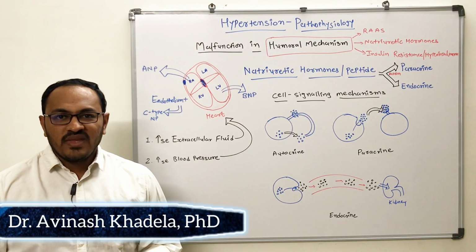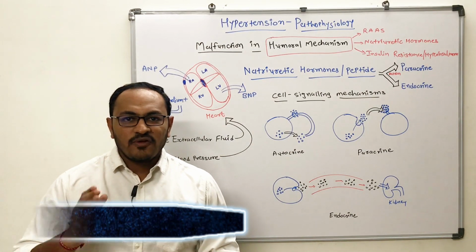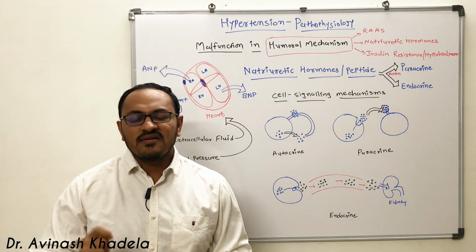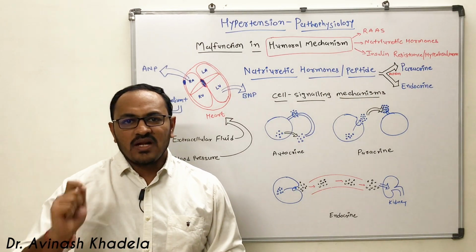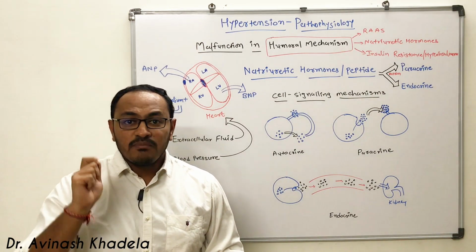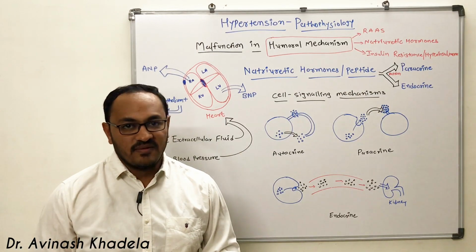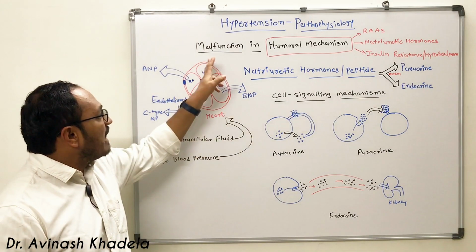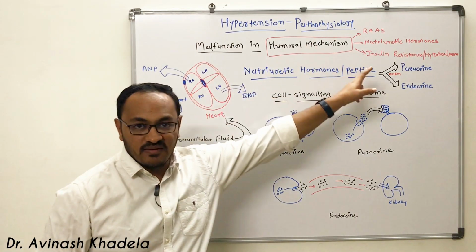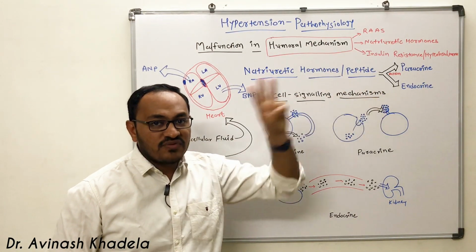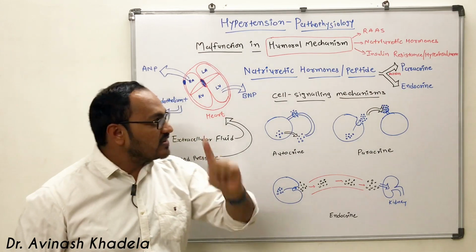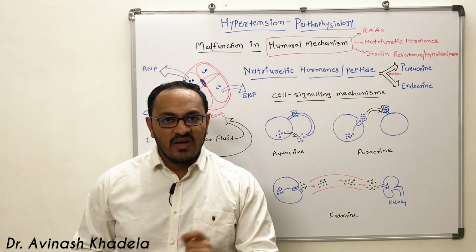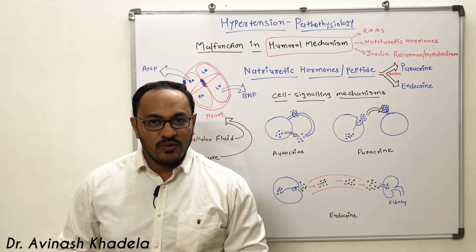Hello friends, we are discussing the pathophysiology of hypertension. In the previous video, we discussed the renin-angiotensin-aldosterone system, which is an important part of the humoral mechanism. So we are discussing the main concept of malfunction in the humoral mechanism, which comprises three different components. The first component was the renin-angiotensin-aldosterone system, which we discussed in the previous video.